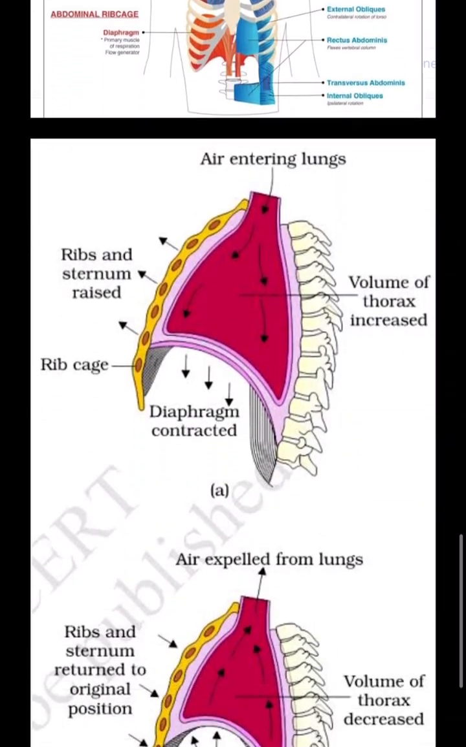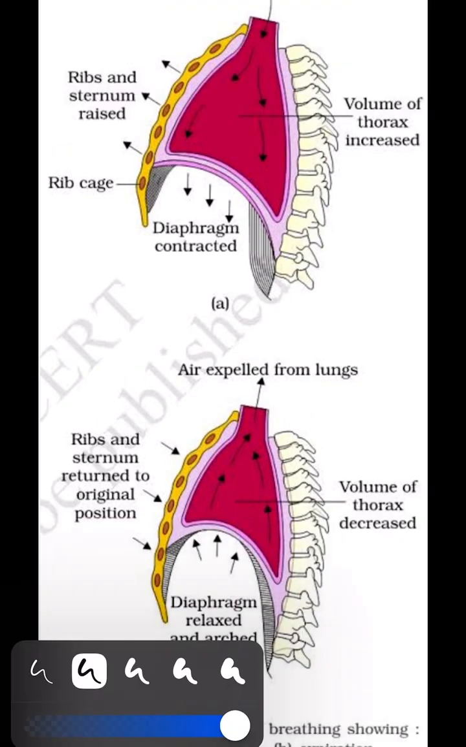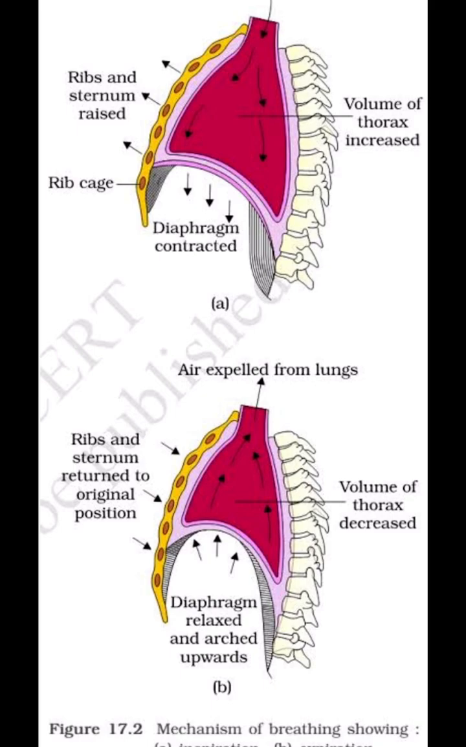Now let us see some diagrams. This I have taken from the NCERT book. I have already explained to you the mechanism of breathing, so this is the pictorial representation. During inspiration, the diaphragm contracts. When the diaphragm contracts, it goes downward, and the external intercostal muscles contract and pull up the ribs and the sternum, so they go outward.